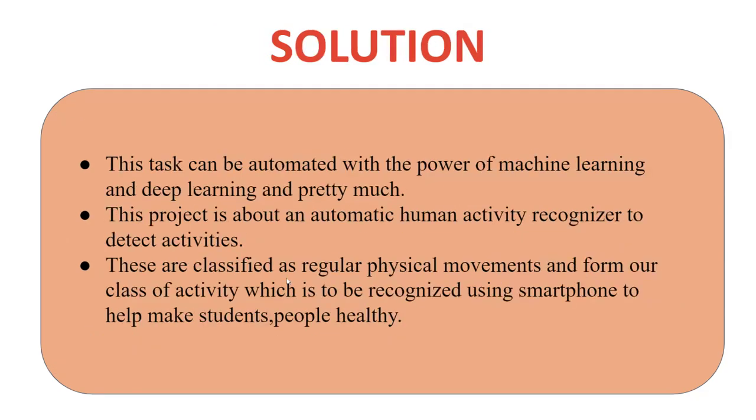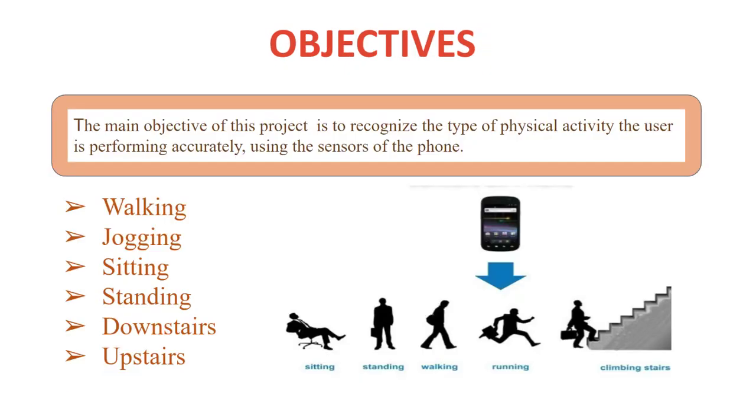So, this task can be automated with the power of machine learning and deep learning. This project is about an automatic human activity recognizer to detect activities. These are classified as regular physical movements and from our class of activity, which is to be recognized using a smartphone to make students and people healthy.